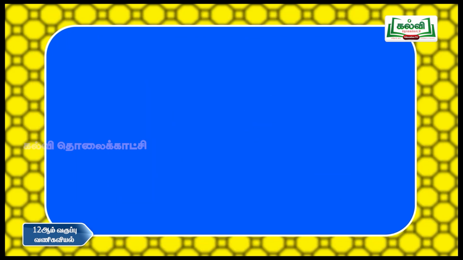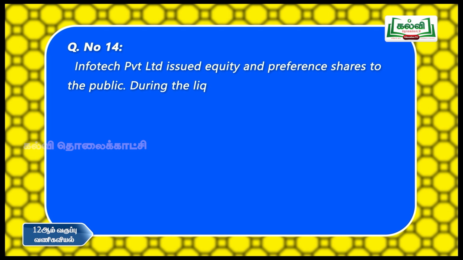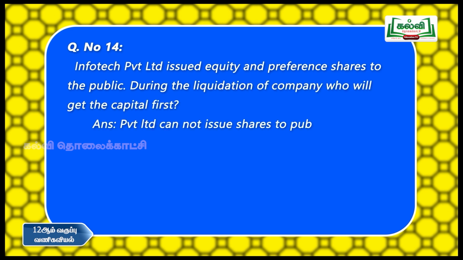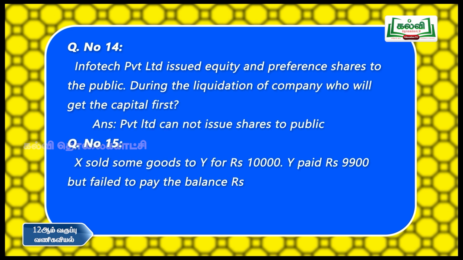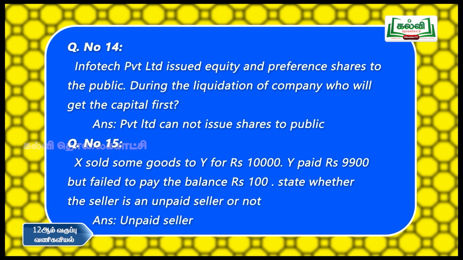Okay. The next one. Infotech Private Limited issued equity and preference shares to the public. During the liquidation of the company, who will get the capital first? A private limited company cannot issue shares to the public. So this is not possible for the liquidation of the company. Who will get the capital first?